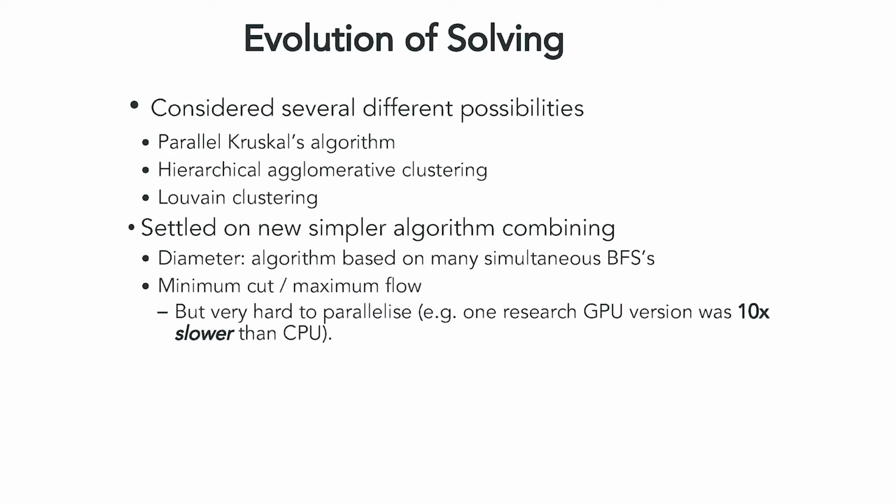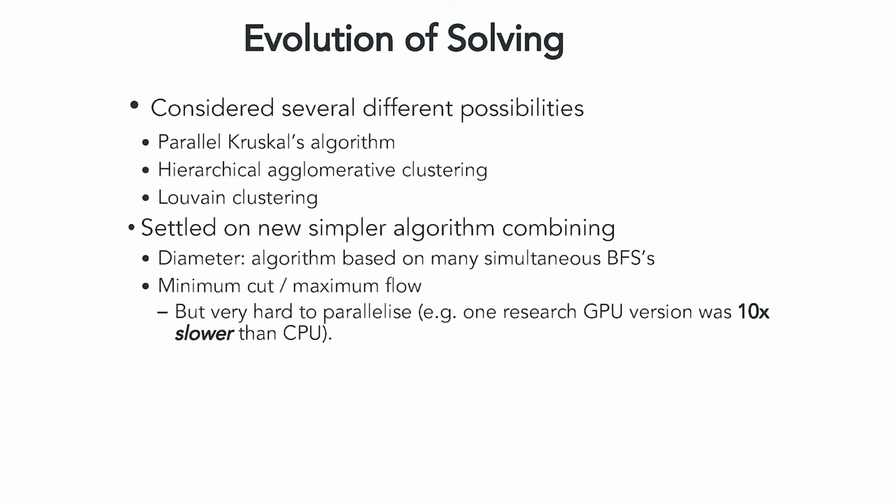So we settled on a simpler algorithm, which was basically a divide and conquer algorithm where you needed two primitives, which were a diameter of a graph and also a minimum cut function, which is basically where you partition it in two. So we decided to tackle these. Unfortunately, we didn't get very far with the minimum cut primitive, and in fact we found an implementation that claimed that the GPU code was 10 times slower than the equivalent CPU implementation, which wasn't super encouraging.